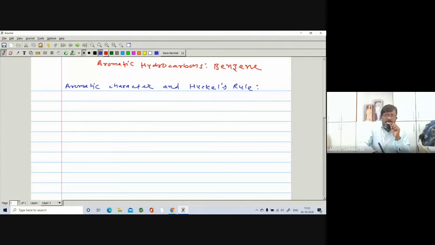We are discussing the chemistry of benzene. This is the benzene. Here is a pi bond, here is a pi bond, and here is a pi bond. This is your benzene. Now this benzene is aromatic in nucleus.